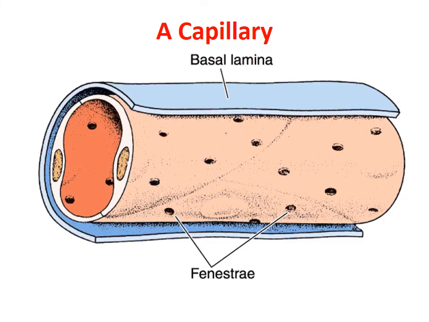Next is capillary. Now, what is capillary? Capillary is a single layer structure. There is a basement membrane or basal lamina on which there is a single layer structure, and within the single layer there are sometimes some pores. Pores are also known as holes or fenestrae. Fenestra is singular and fenestrae is plural. So this is a picture of a typical capillary.